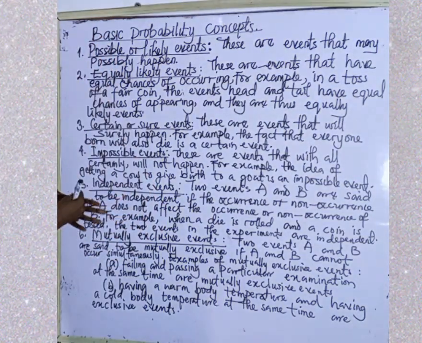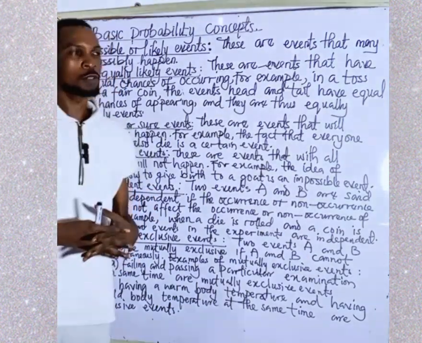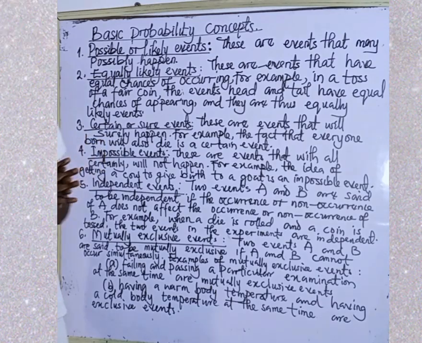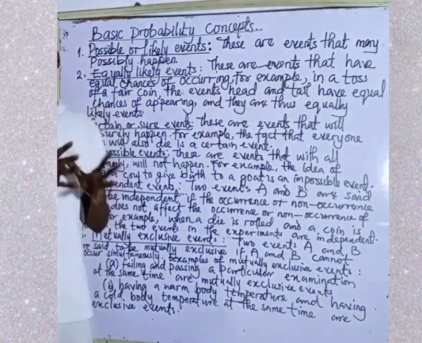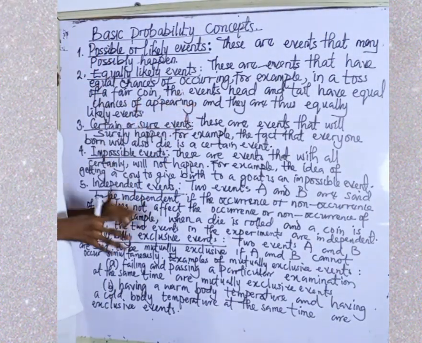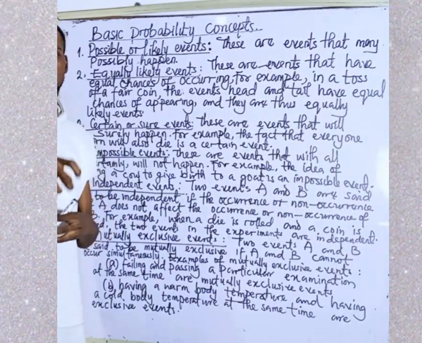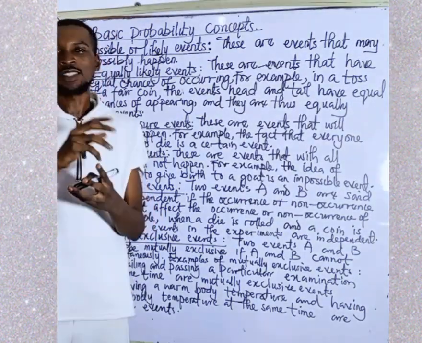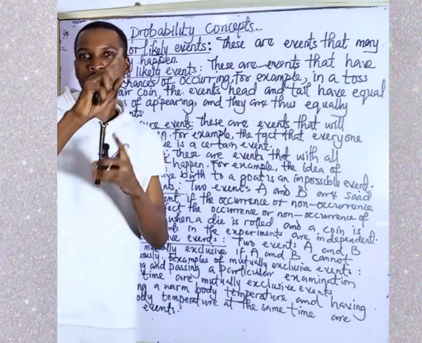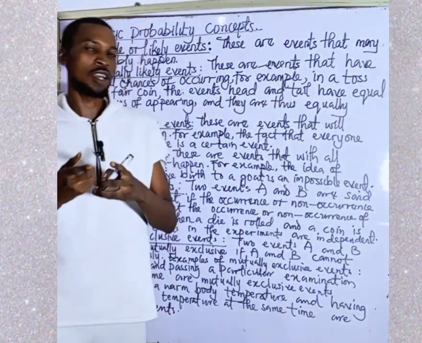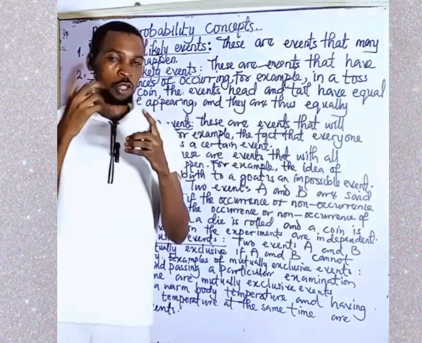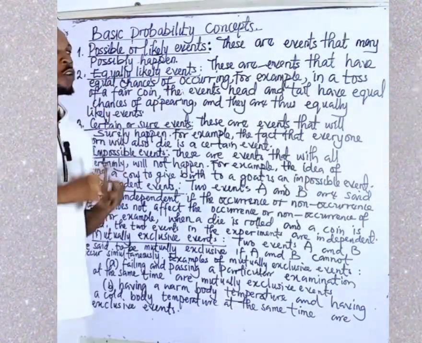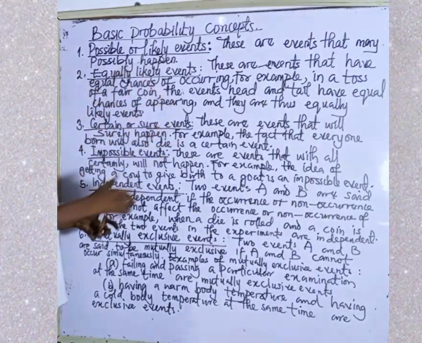Number two, we have what we call equally likely events. What are equally likely events? These are events that have equal chances of occurring. For example, when you toss a coin, a coin has two faces, head and tail. So the chance of head appearing is one out of two. The chance of tail occurring is also one out of two. So this means that both of them have equal chance of occurring. Such events are called equally likely events.